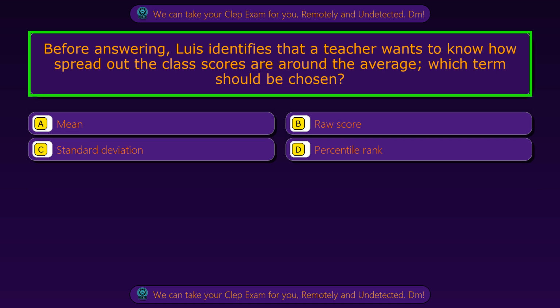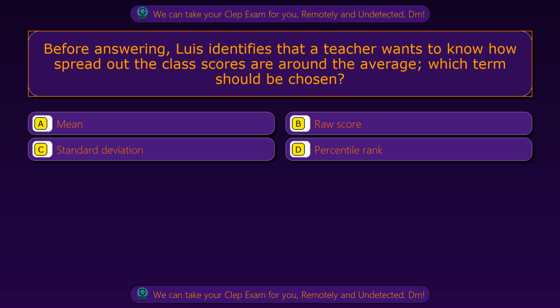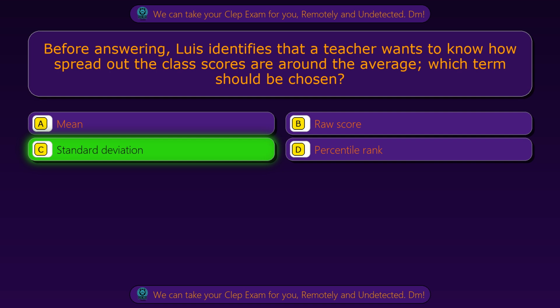Question 94. Before answering, Luis identifies that a teacher wants to know how spread out the class scores are around the average. Which term should be chosen? Option A, mean. Option B, raw score. Option C, standard deviation. Option D, percentile rank. The correct answer is option C, standard deviation.